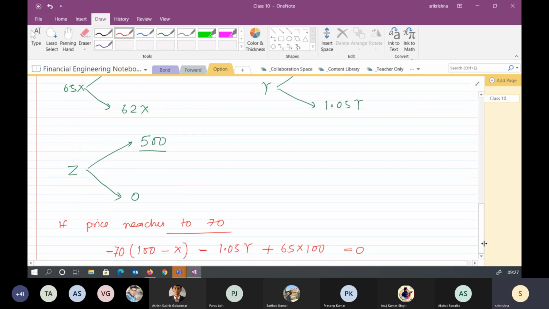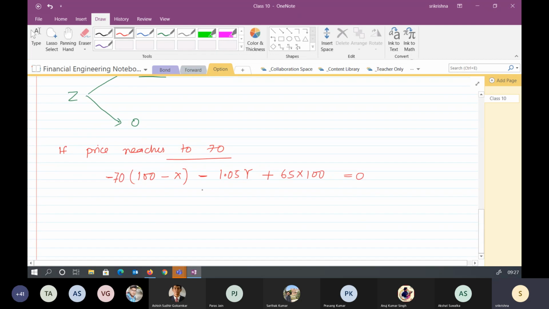Right. So if you look carefully what I have done here, if you rearrange this one, what it will look like? After rearranging, can I write like this? Right.